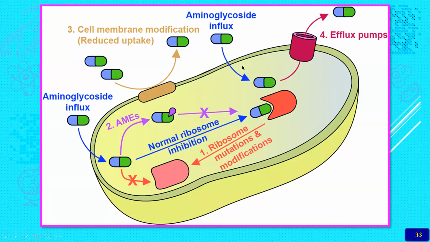Another major thing is that the bacteria produce a variety of enzymes which deactivate the aminoglycosides. This is how the bacteria gain resistance to the aminoglycosides.